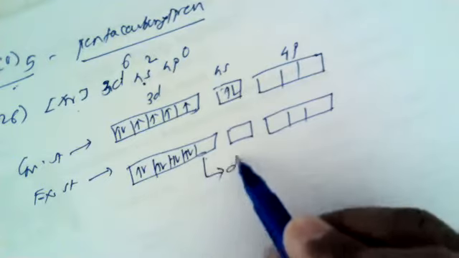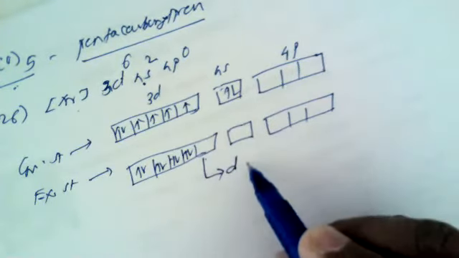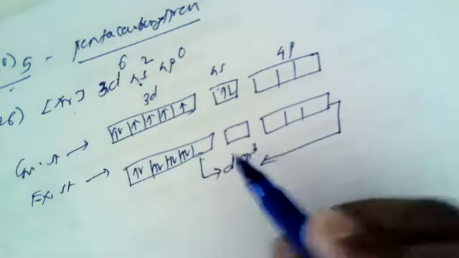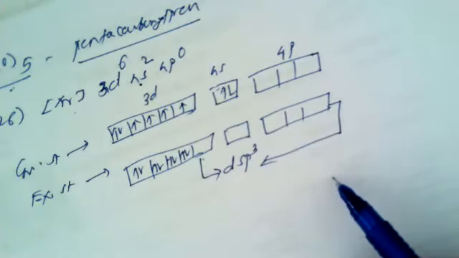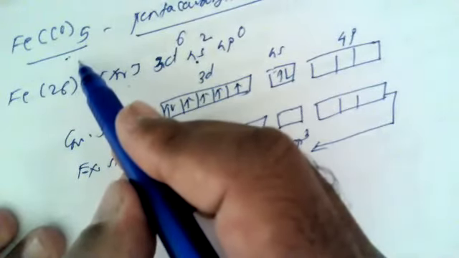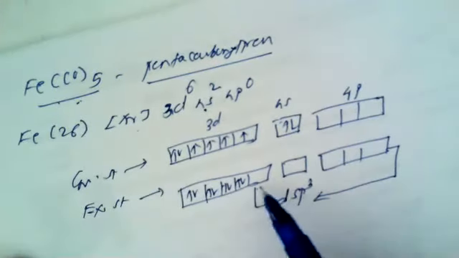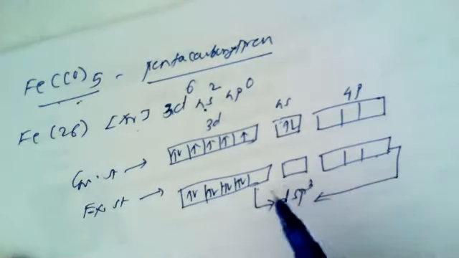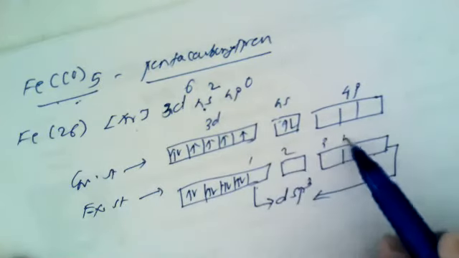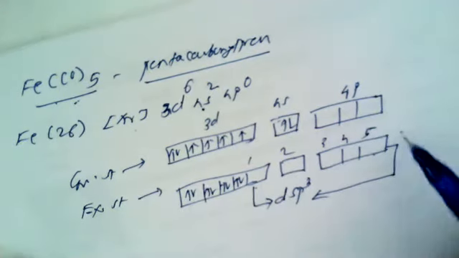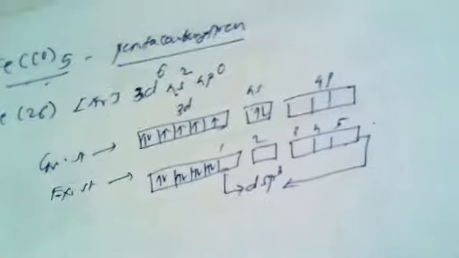So this one 3d orbital, one 4s orbital and 3 4p orbitals undergo dsp3 hybridization. It is seen that if 5 carbonyl groups are there, iron must make available 5 empty orbitals. So these are the 5 empty orbitals to receive the electrons donated by 5 carbonyl groups. So the structure can be shown like this.